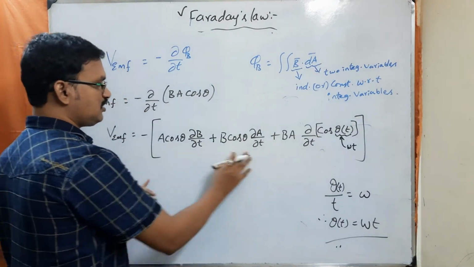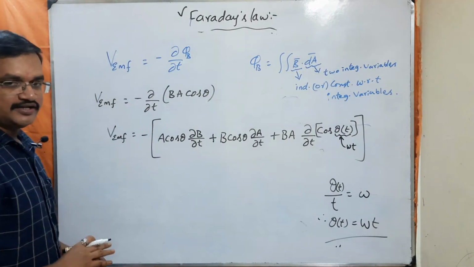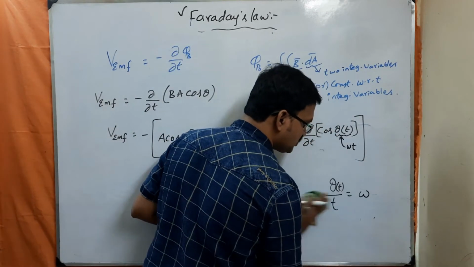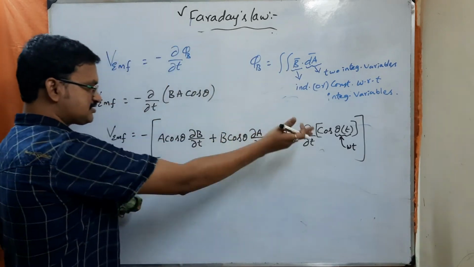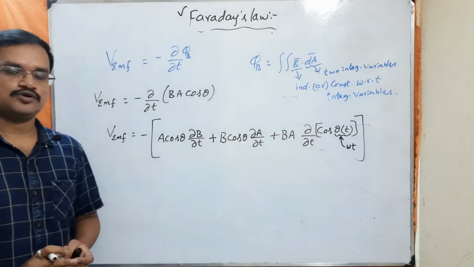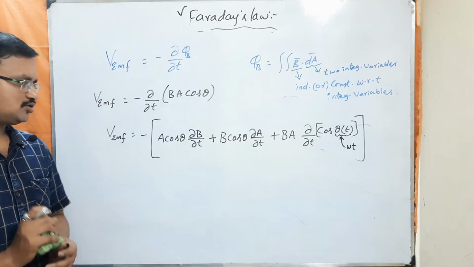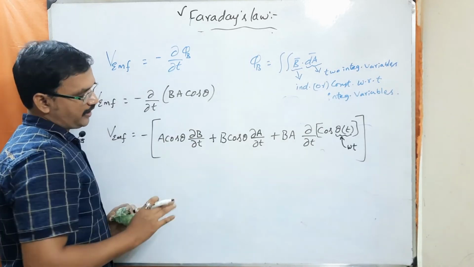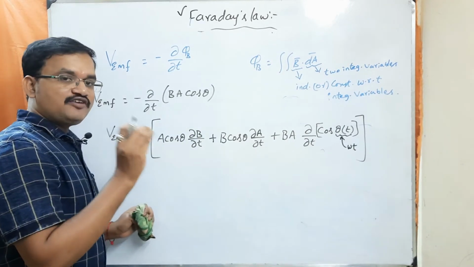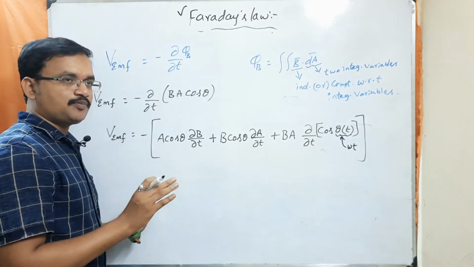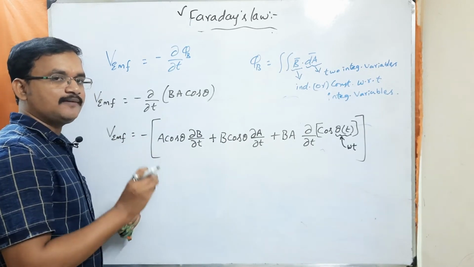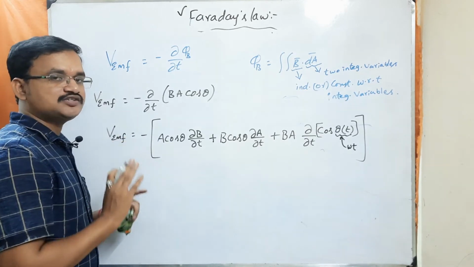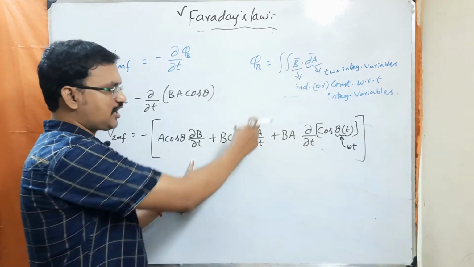So these are the three ways through which we can produce the voltage. Without the help of a battery, just by changing the magnetic flux in different ways, we can produce the voltage. Understood? Now if you produce the voltage by varying only the B field, and A and cos theta are constant, what happens to the other terms?